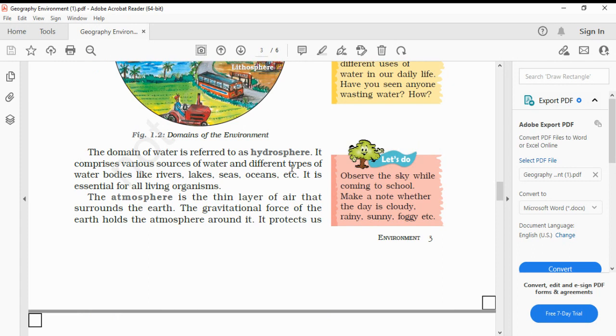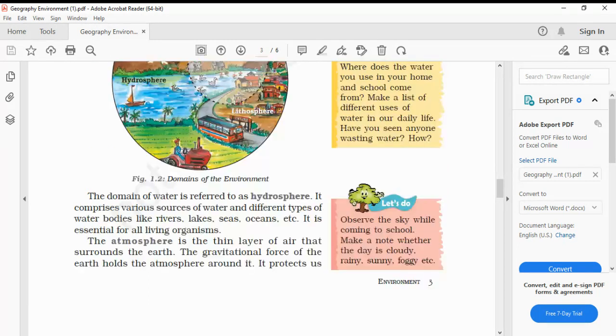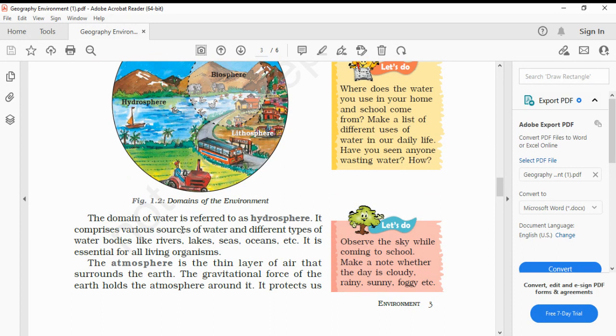The domain of water is referred to as hydrosphere. As I have said here, it comprises various sources of water and different types of water bodies like rivers, lakes, seas, oceans, etc. It is essential for all living organisms.